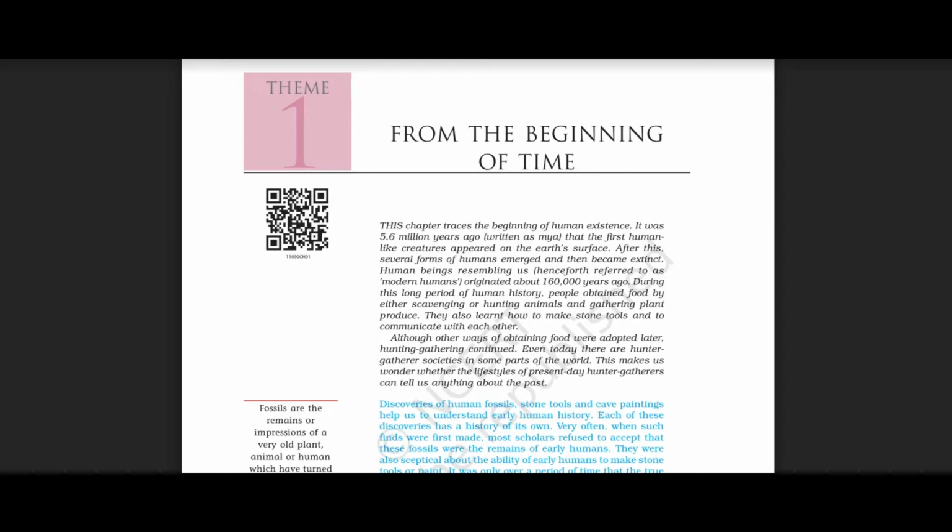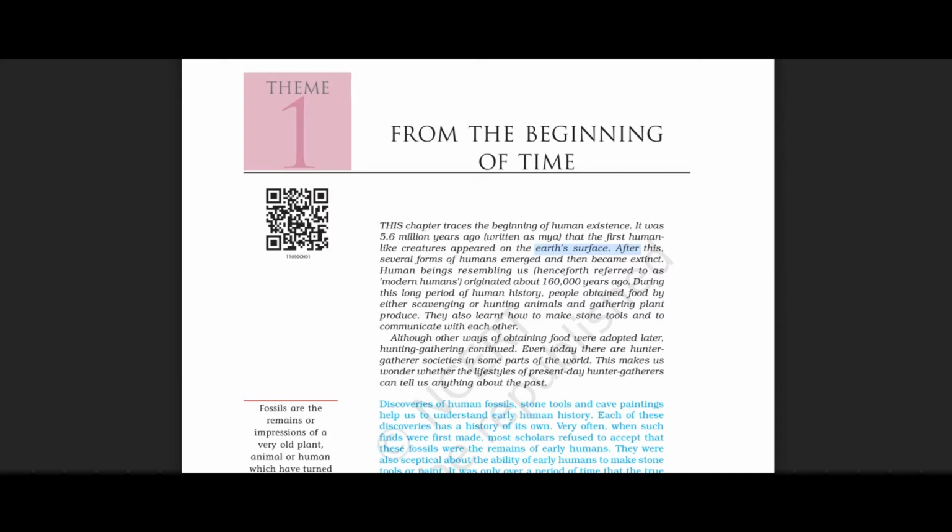So this chapter traces the beginning of human existence. It was 5.6 million years ago, written as MYA, that the first human-like creatures appeared on the Earth's surface. After this, several forms of humans emerged and then became extinct.